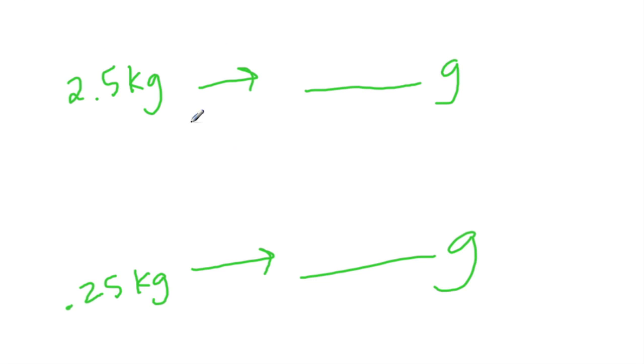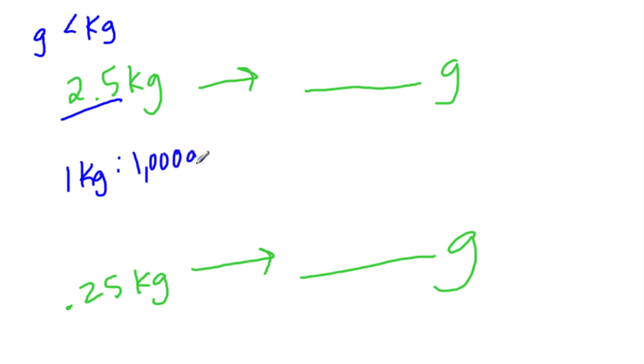There are other kinds of conversions. If we have 2.5 kilograms, how many grams do we have? Keep in mind that kilograms are bigger than grams. So what does that mean? It would take more grams to make a kilogram. So whatever number I have here, it should be larger than 2.5. And that'll help me keep track of this. 1 kilogram is a really, really large amount of grams.